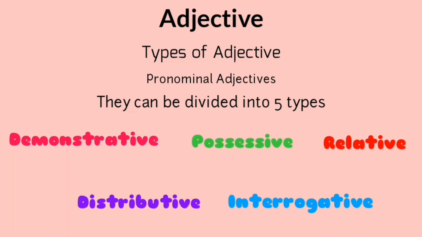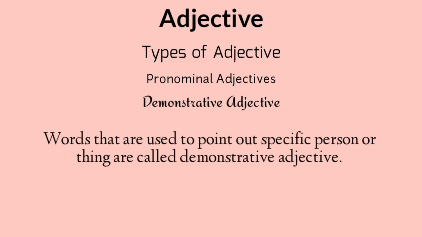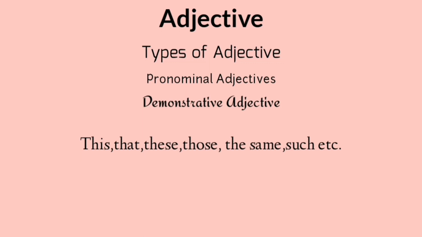Number 5, relative. Demonstrative adjective. Words that are used to point out a specific person or thing are called demonstrative adjectives. This, that, these, those, the same, such, etc.